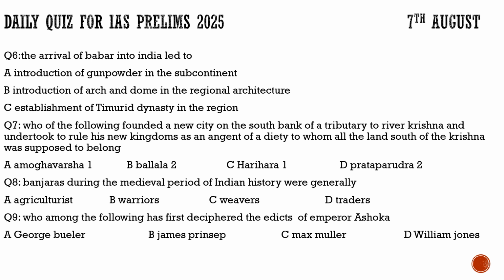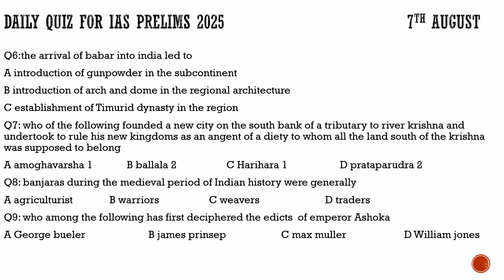Now coming to question number 7. It talks about which of the following founded a new city on the south bank of a tributary to the river Krishna and undertook to rule his new kingdom as an agent of a deity to whom all the land south of the Krishna was supposed to belong. It is actually talking about the Vijayanagara Empire, and if you had read about it, you will definitely come to the answer. It is Harihara and Bukka. So for question number 7, the correct option is option C.